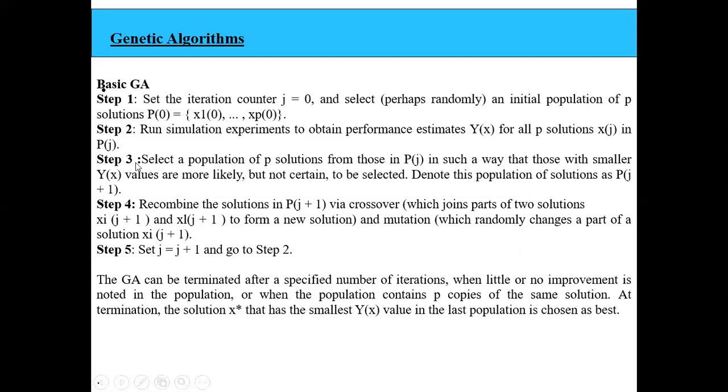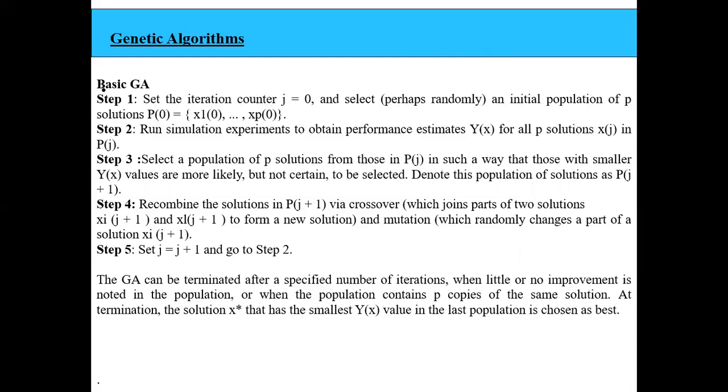So let us see the algorithm. The algorithm goes like this: the basic genetic algorithm. The first step is to set the iteration counter j equal to 0 and select an initial population of P solutions. So the first step is that we take one counter variable j, because we have a population of j solutions.